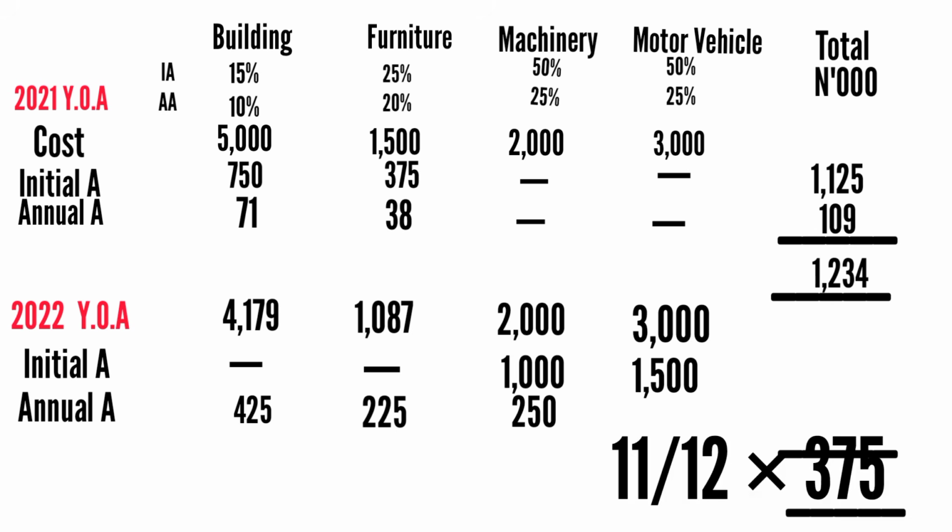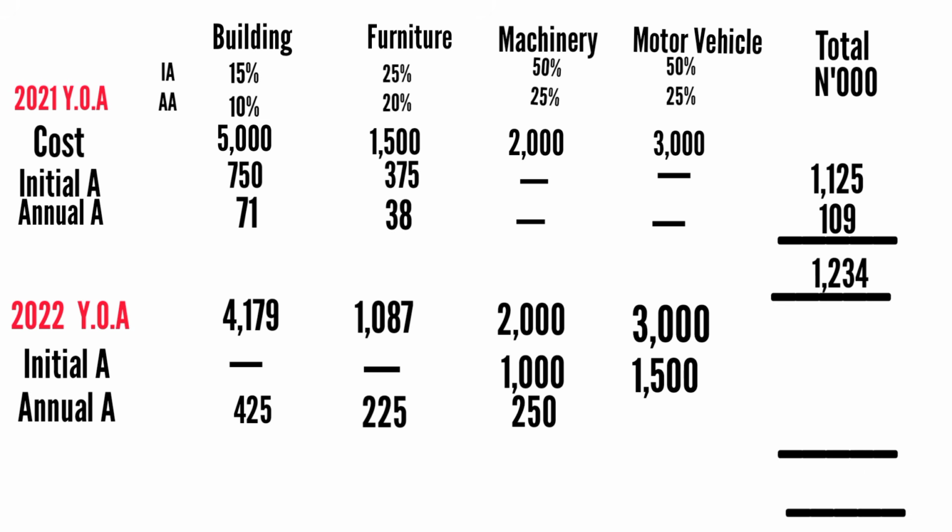So we can say 11 months divided by 12, right, times 375,000, and that will give us 343,750. So we can say 344,000. Okay, so it's not going to be 375,000. In the next year you now charge your full 12 months, definitely, right?